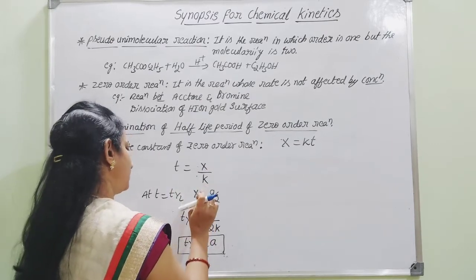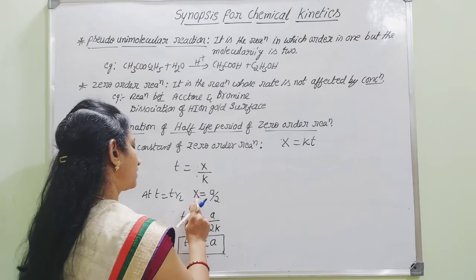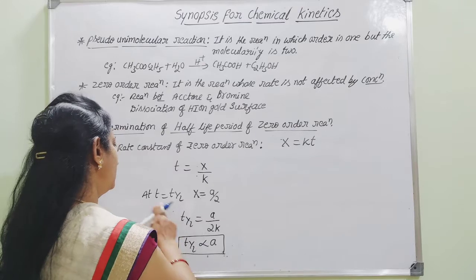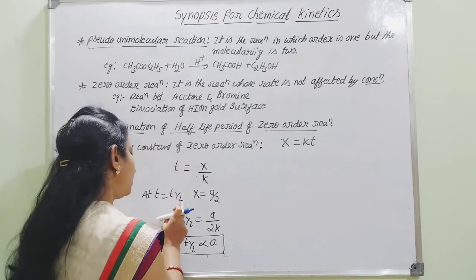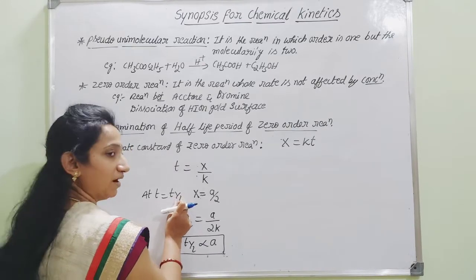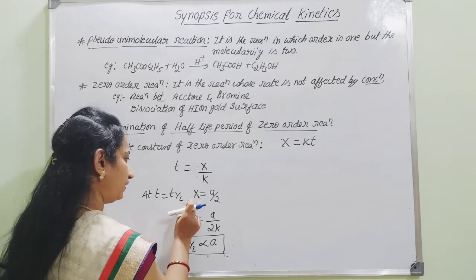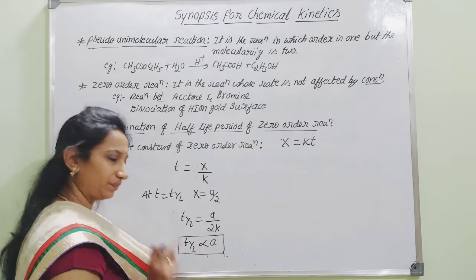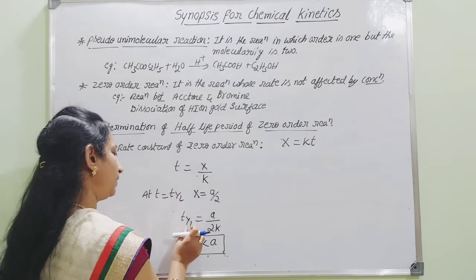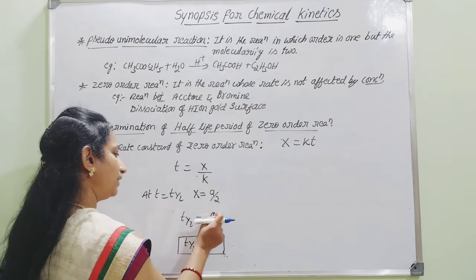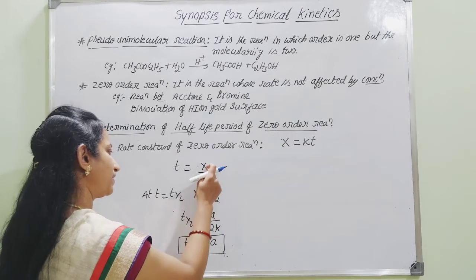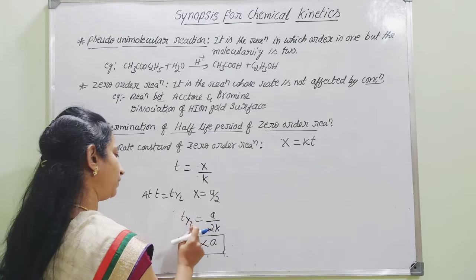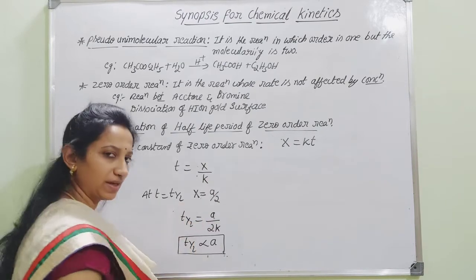As you can consider here, the concentration A is the initial concentration. At time t half, x will be equal to half of the initial concentration, A by 2. Then t half will be equal to A by 2k.